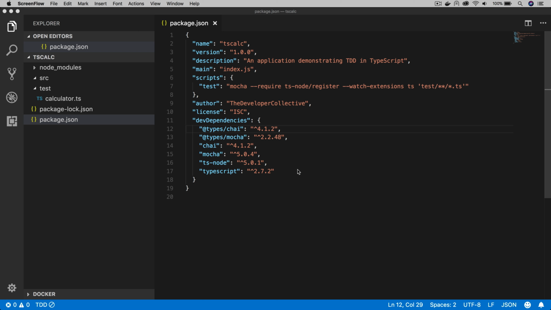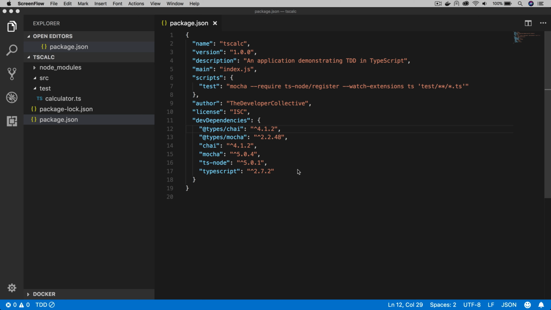So in this screencast, I want to show a TDD approach in TypeScript. If you're not interested in seeing how I'd approach test-driven development in this kind of context, then just skip down the article and you can see the source code for the test and the application code as well. Like I say, it's a really simple example just to demonstrate how you would go about setting up a TypeScript project in terms of unit testing it in a test-driven way.